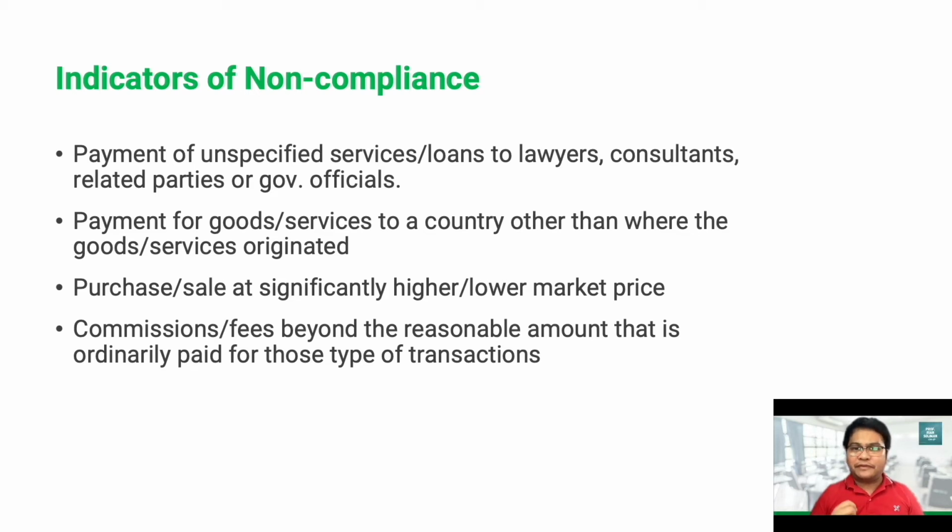If we encounter certain transactions without business rationale, then we have to consider the possible non-compliance on the part of our client. Another is payment for goods or services to a country other than where the goods or services originated. There is some risk, for example, that the client might be involved in smuggling, which is an illegal activity. So we have to consider this type of situation.